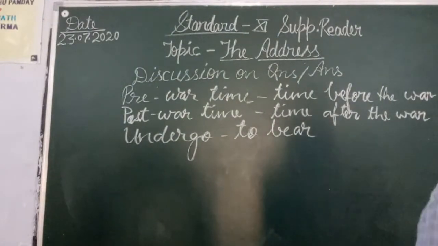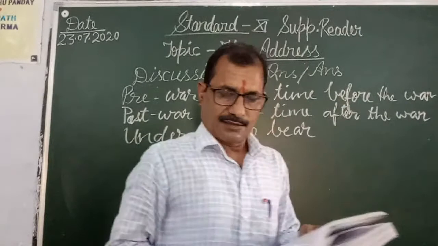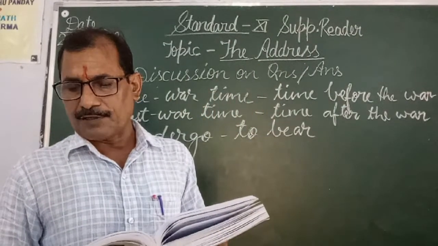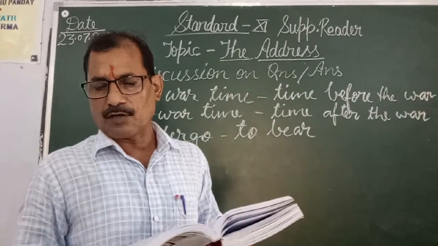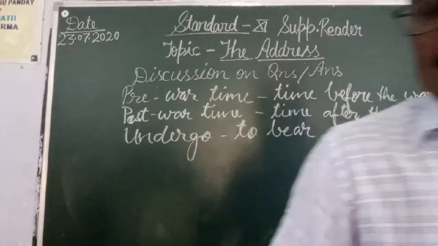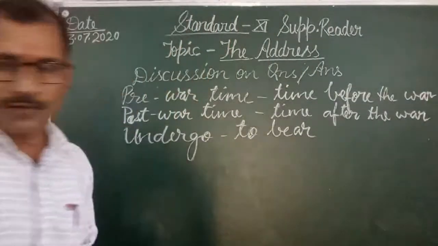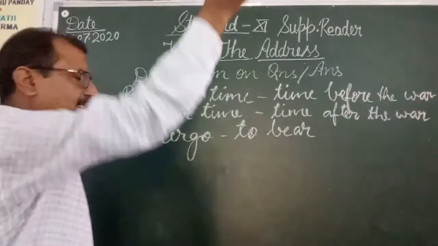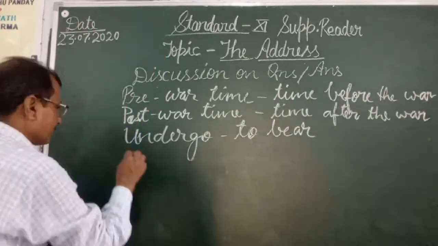And the fourth question is, the address is a story of human predicament that follows war. This is the story of human predicament that follows the war. So now, see the meaning of predicament.